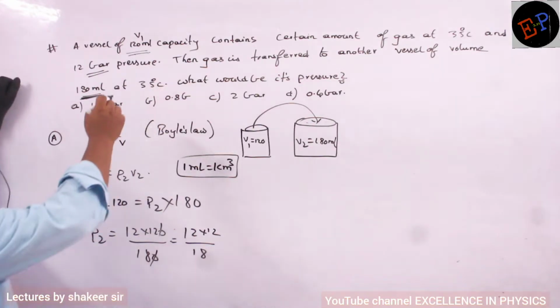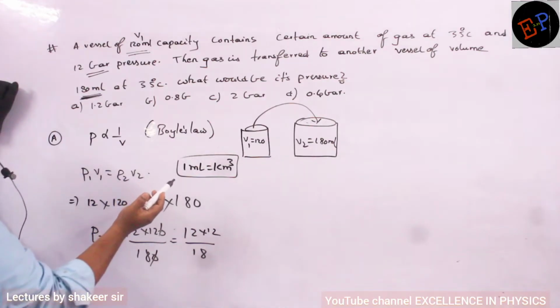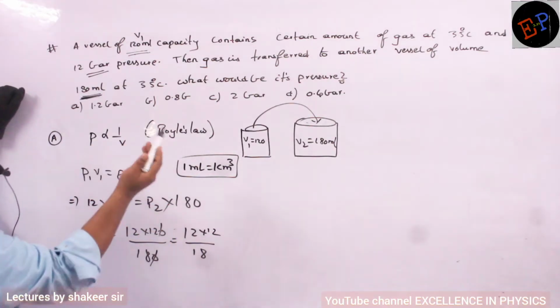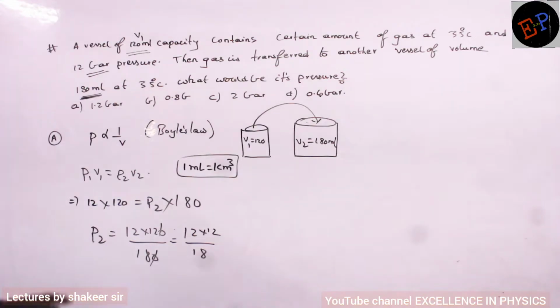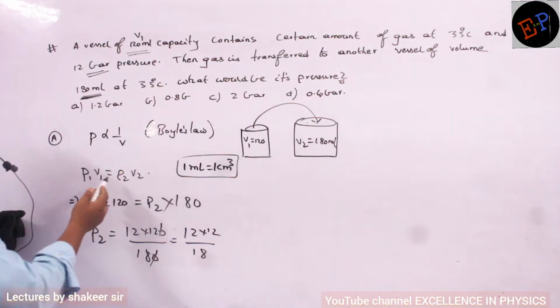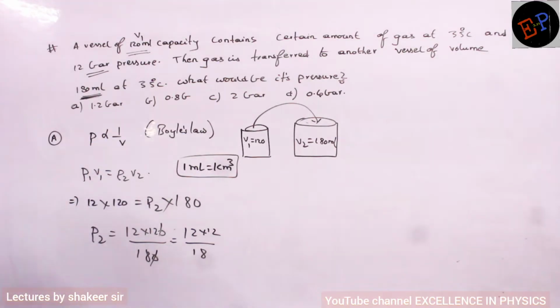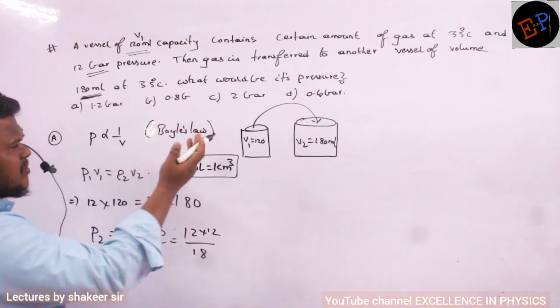No. Here also it is given in ml, here also given in ml only, no? Then maybe the options may be wrong. We did not change the units. Pressure is given in bars, volume is given in ml. So you need not convert anything. Even if you convert, the conversion factors will get cancelled with each other, no? You need not convert. Maybe options may be wrong.